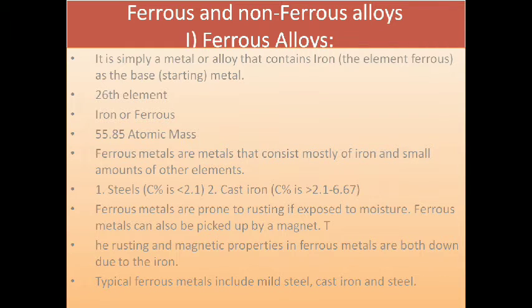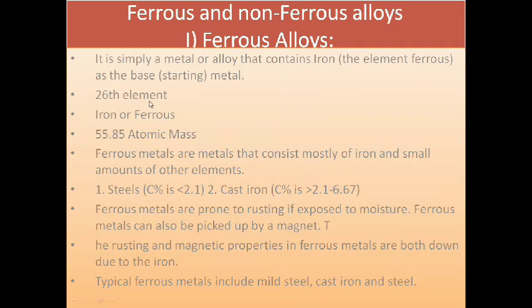Ferrous alloys contain iron as the basic element. It is simply a metal or alloy that contains iron, so it is also called ferrous, with iron as the base of the metal.